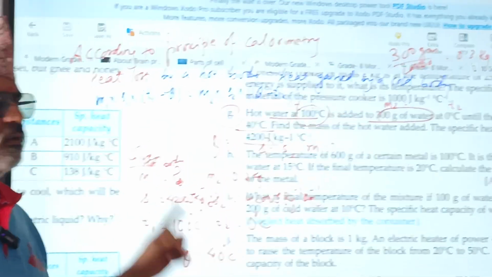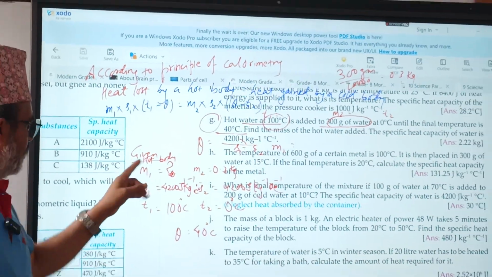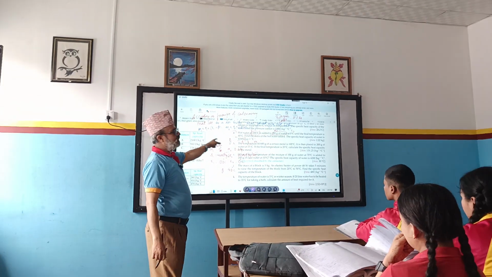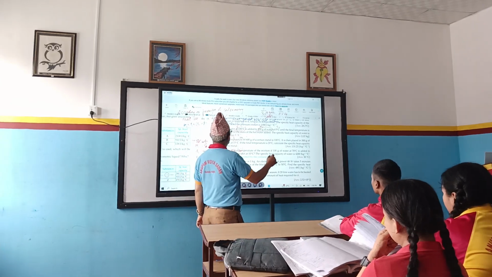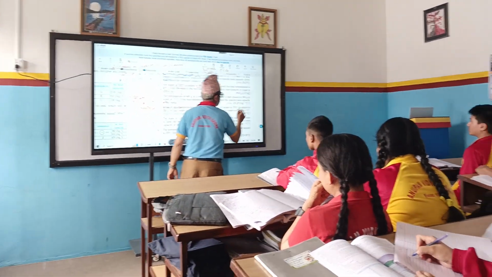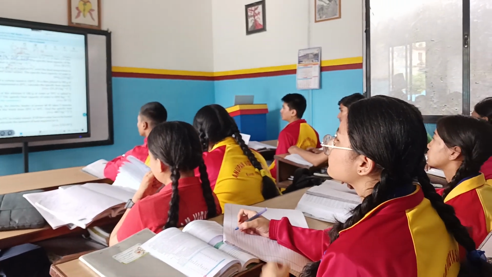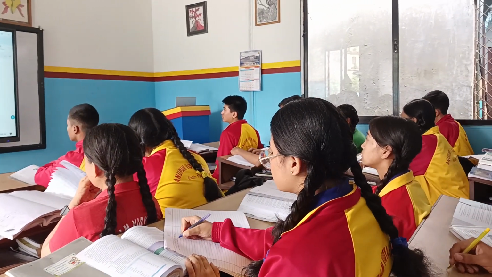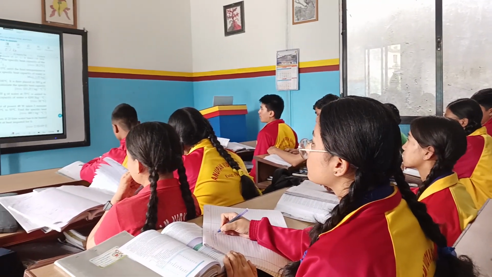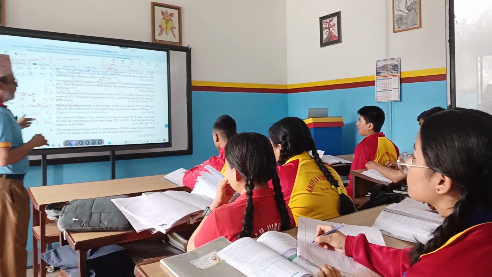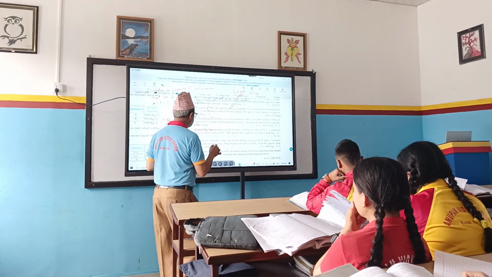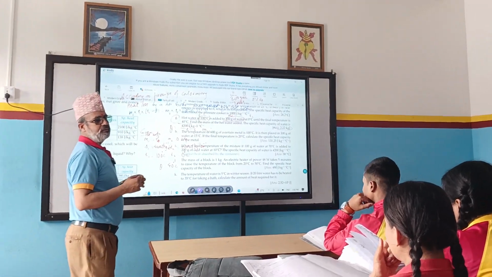Is it clear? Yes. So what items are given? You must get the answer. The answer must come 2.22 kg. Check two times. If one time is wrong, the second time it may be correct. Sometimes while typing in the calculator, pressing the keys, you also make mistakes. So is it okay? Yes. Can I rub it out?